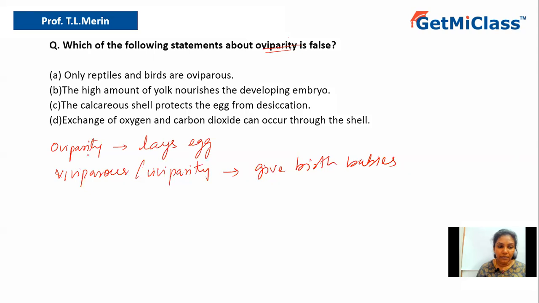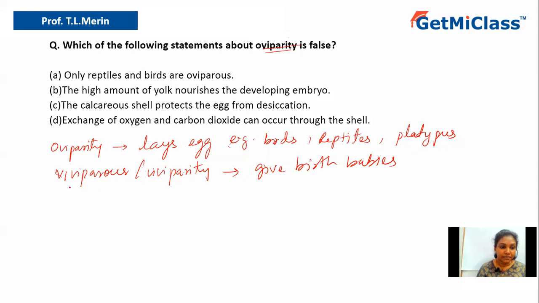Now, when we talk about oviparity, or oviparous organisms, they lay eggs. For example, birds lay eggs. Then certain reptiles like snakes, there are many snakes which lay eggs, crocodiles, etc. And there is also a mammal called the platypus, which is a mammal, but it lays eggs. So even mammals also lay eggs, but there are certain exceptions, not all. For example, as I said, the platypus lays eggs, which is a mammal.